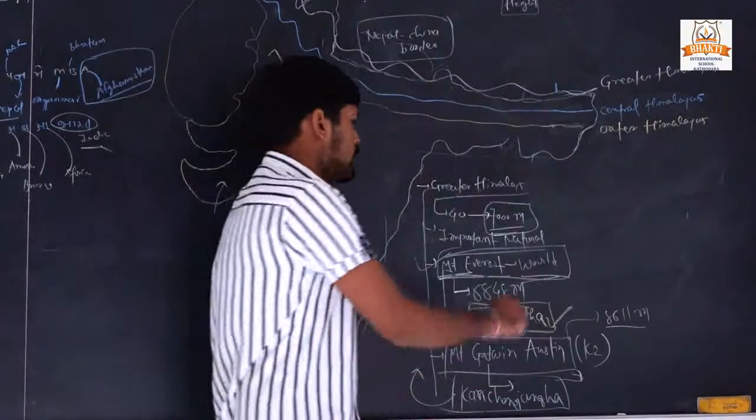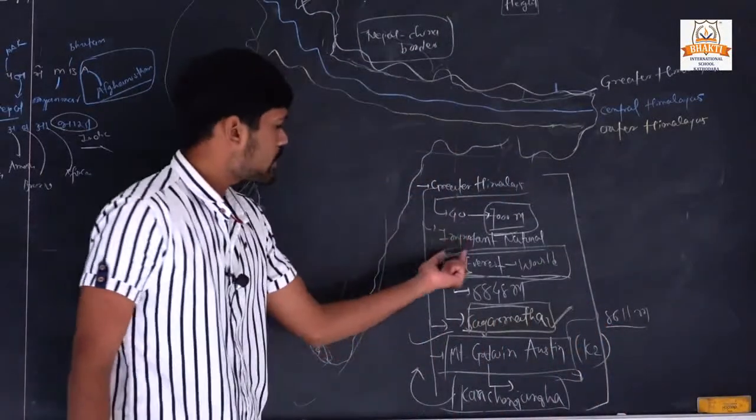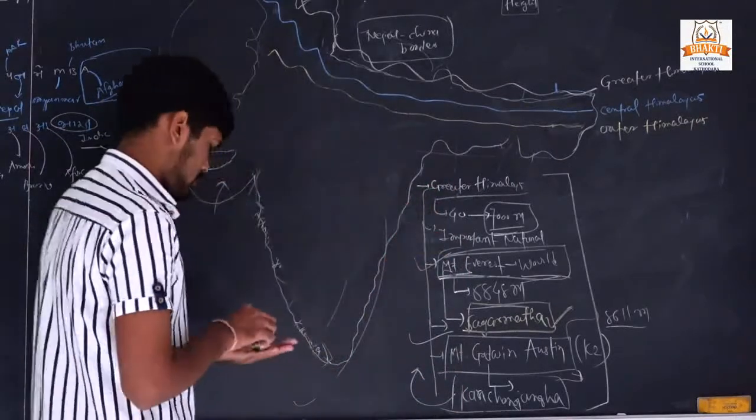Kanchenjunga. Okay, so apart from this mountainous region, some great passes. What is a pass?